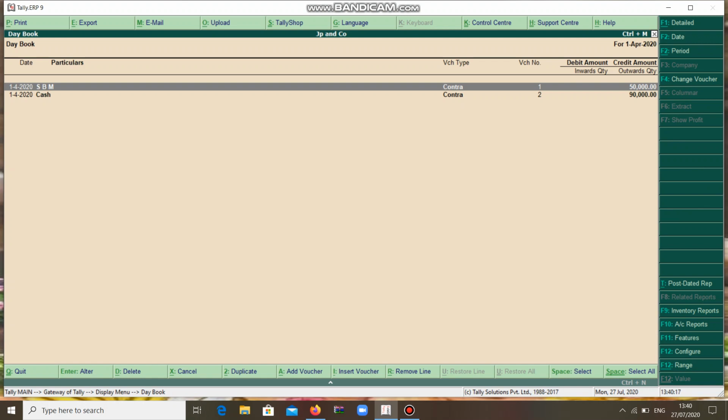So this is the creation of contra voucher in 3 different situations: bank to bank entry, cash deposited to bank, and cash withdrawn from bank.